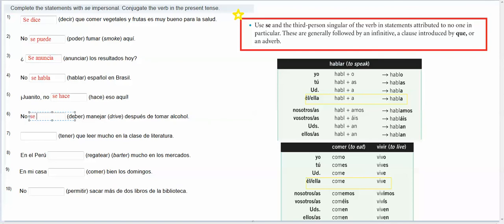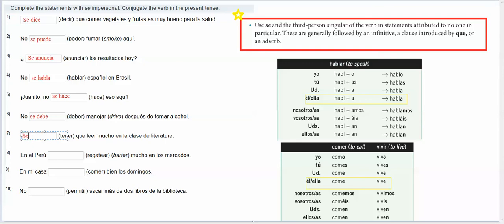So again, I'm going to put se deber. And it's third person, so I get rid of the ER and I have debe, no se debe here. Blank, tener que leer mucho en la clase de literatura. So what we're saying is, one has to read a lot in literature class.